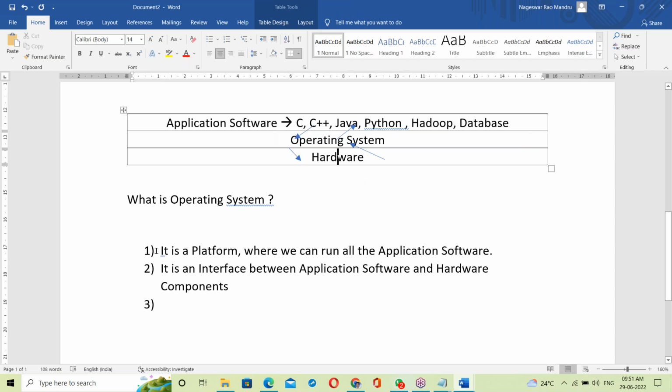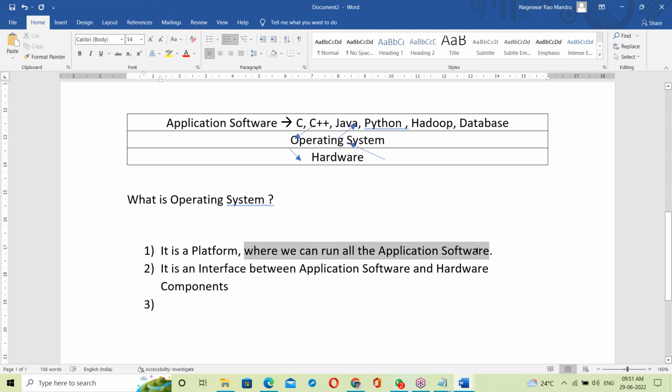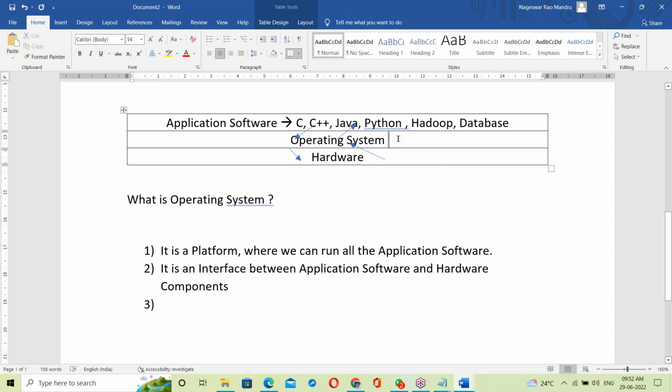So what is OS? It's a platform where we can run all the application software. Next, it is an interface. My simple answer: OS acts like a platform, and on top of it everything is running. Not only a platform, it also acts as an interface. Interface means mediator, between the application software layer and hardware components.